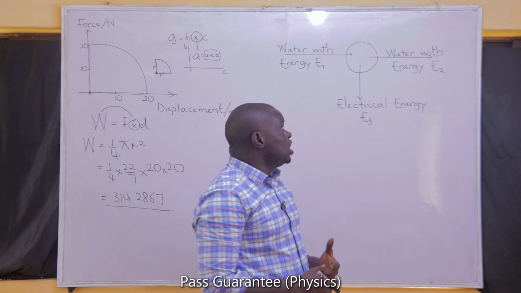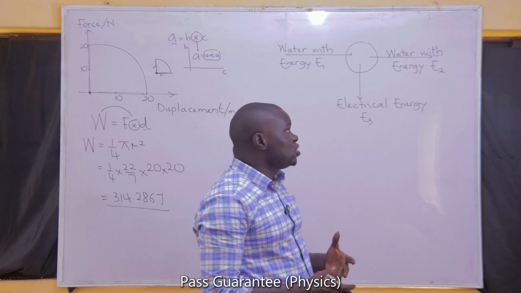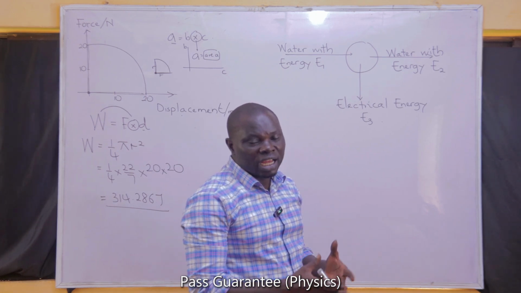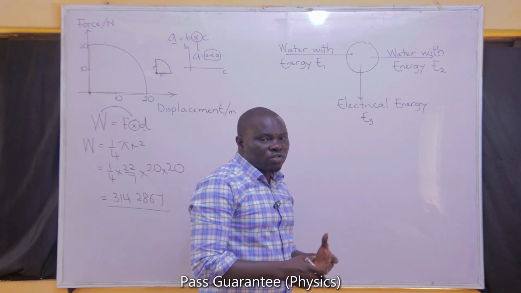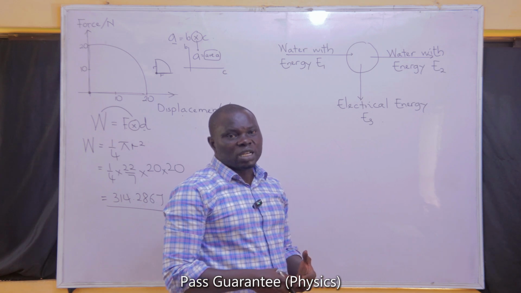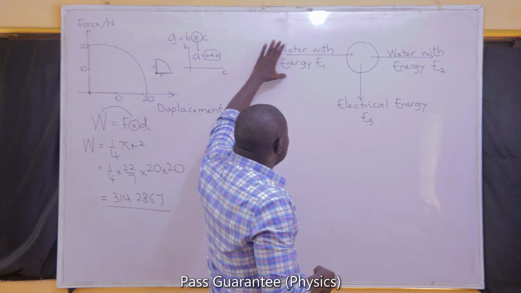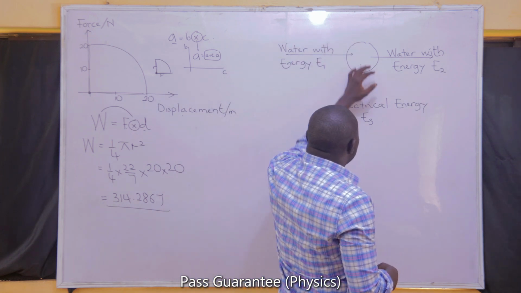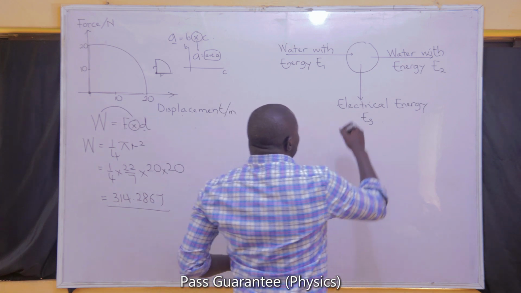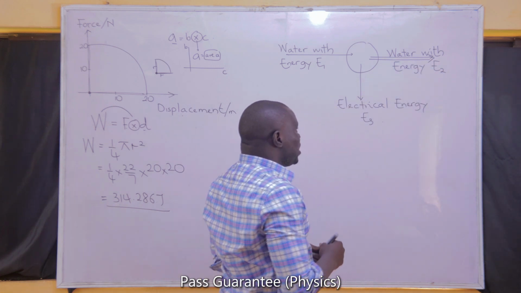So basically what we do in a dam is to take in water that is coming at a very high velocity, which translates into high kinetic energy. Then we convert it to electrical energy. How much of the kinetic energy we can convert to electrical energy will help us understand the efficiency of that system. So the water comes in with energy E1, and we are only able to extract electrical energy E3 from the process. It means the water is still leaving with some of the energy that we ought to have extracted if the process had been very efficient.